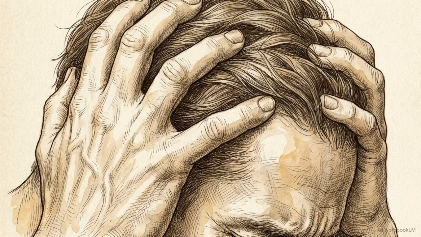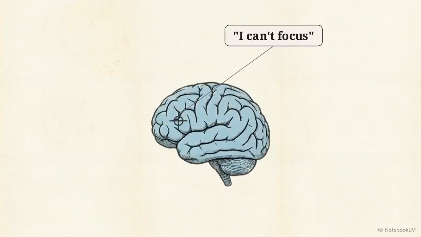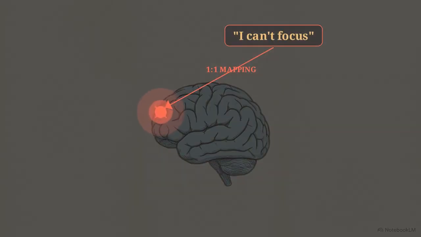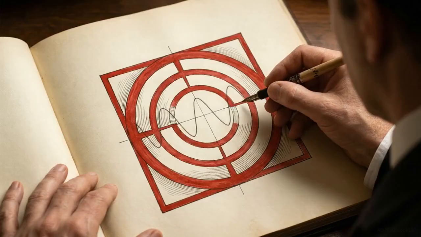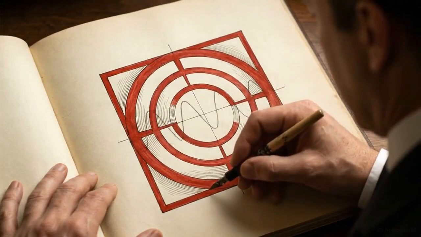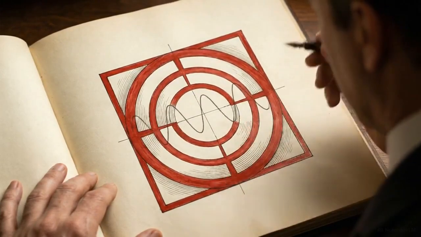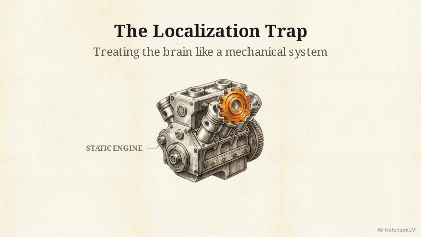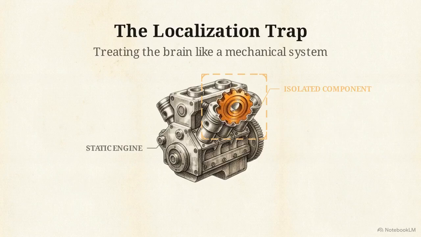In standard clinical neurofeedback, a patient presents with a specific symptom, like poor attention or elevated anxiety, and the practitioner attempts to map that symptom directly to a localized region of the brain. The common response is to apply a standardized, rote protocol designed to treat the electrical activity isolated in that specific area. This approach views the brain as a collection of independent parts, much like a mechanical engine, where a single component can be fixed without affecting the entire system.